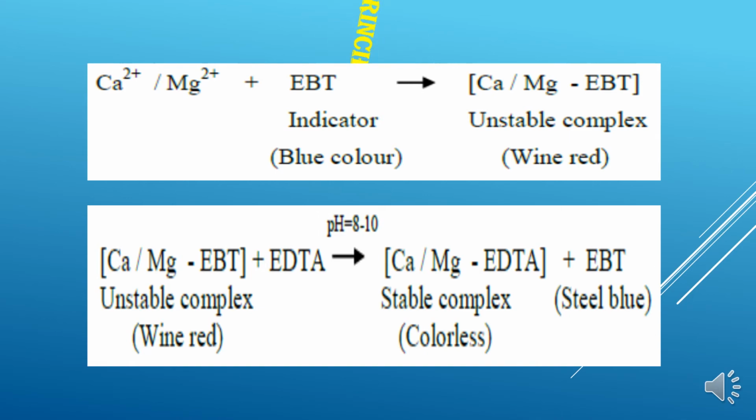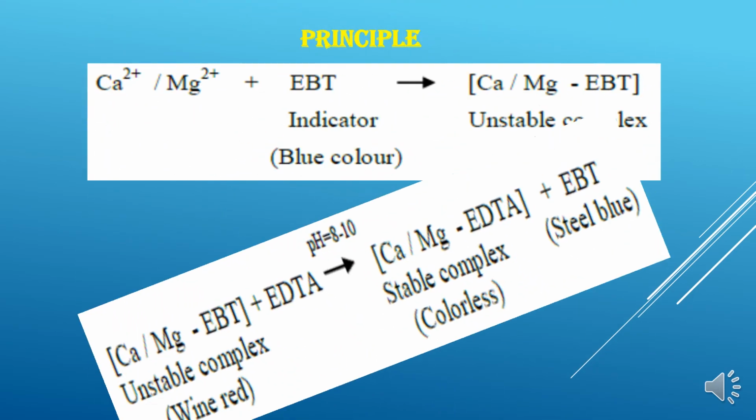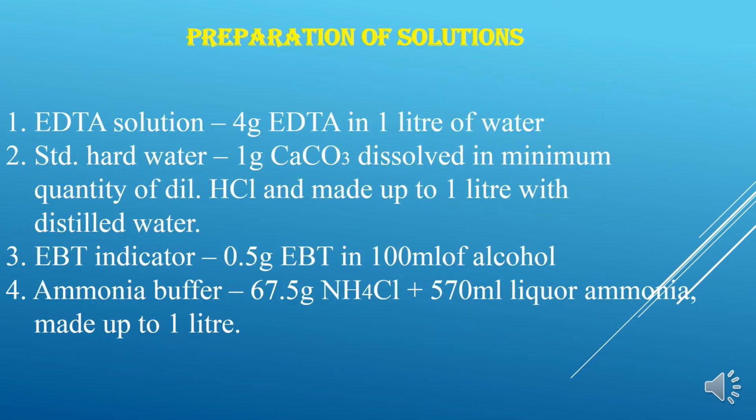Now let us go to the preparation of solutions. So the preparation of solution is very easy. To prepare EDTA solution, you have to take 4 gram of EDTA and dissolve in 1 liter of distilled water. And to prepare standard hard water, we have to weigh accurately 1 gram of calcium carbonate and dissolve it in minimum quantity of dilute HCl, and you have to make it up to 1 liter with distilled water.